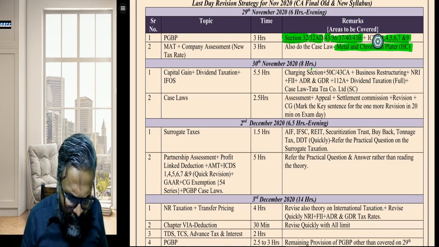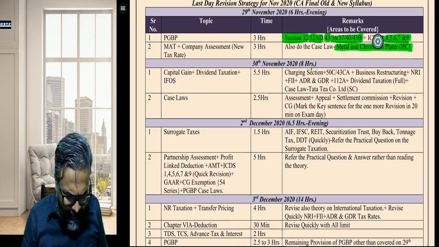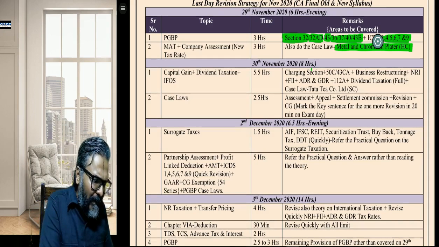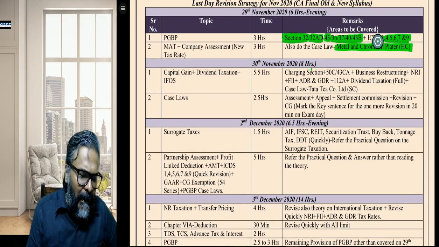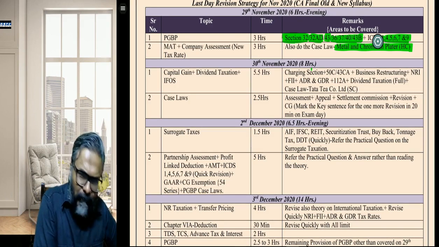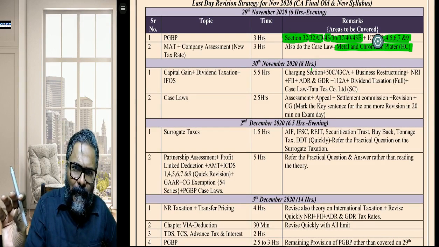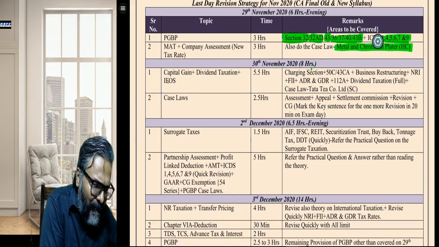That is what 115BBD is all about, isn't it, students? So therefore, this is one thing that you should always keep in mind. Dividend taxation, please do it comprehensively, and the better way to do it has to be through the practical problems, and the IFOS.